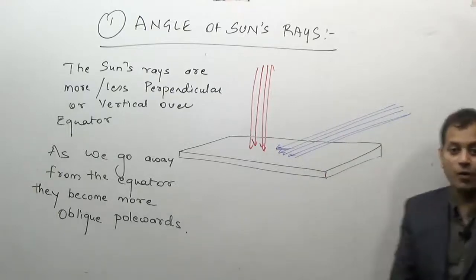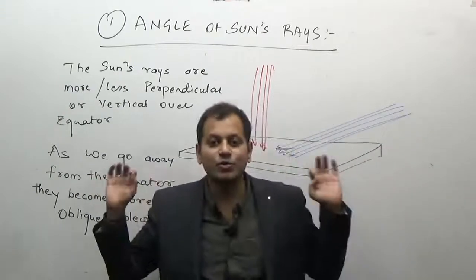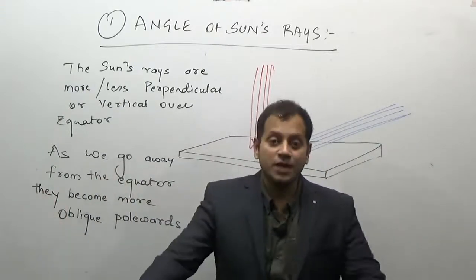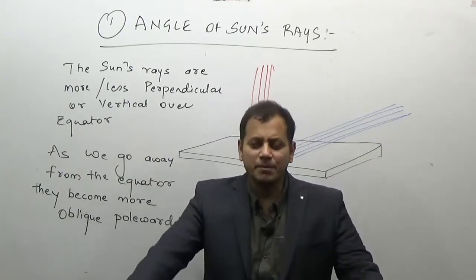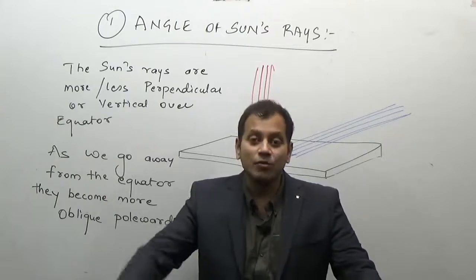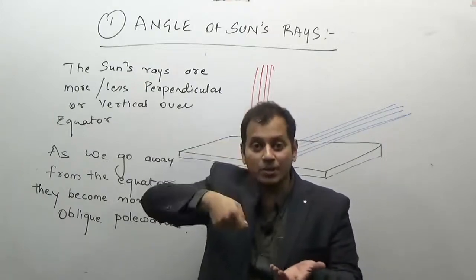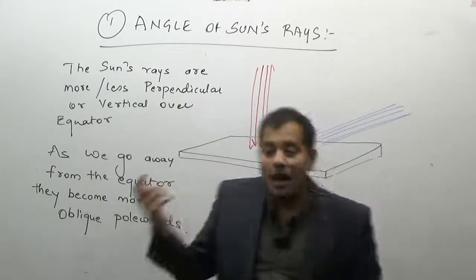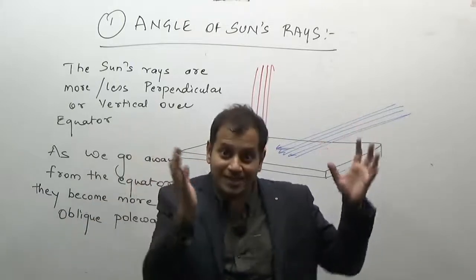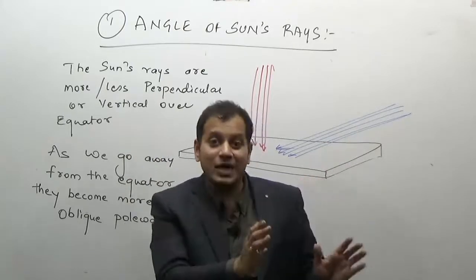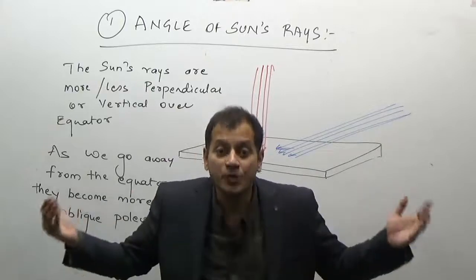What can we say about the perpendicular sun rays? Now you must have played a common game during childhood, that is, burning paper, any newspaper, using a magnifying glass and the sun's rays. During a hot summer day, we used to take the magnifying glass and put it on the paper so that the paper would burn. Why? How was it possible? Because the magnifying glass used to concentrate the sun's rays over a small area, therefore the heat received on that small area was more per unit area.